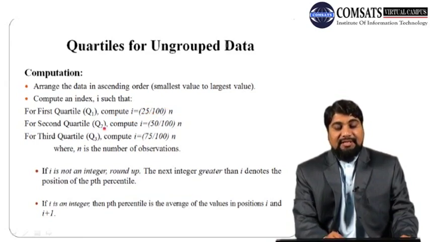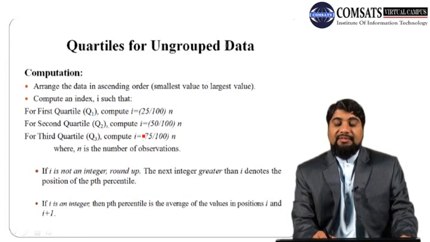Similarly, for the second quartile the index I will be 50 over 100 times n, and for the third quartile the index will be 75 over 100 times n, where n is the total number of observations in the data.